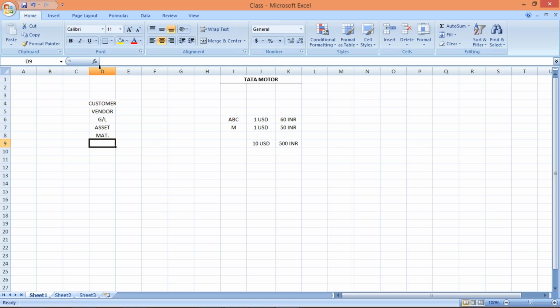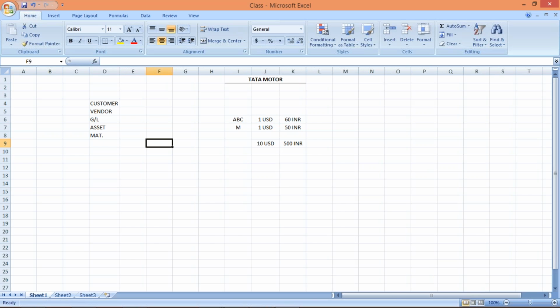So these are the account types which are going to be used while transaction posting. Customer account is denoted by D, vendor is denoted by K, GL S, asset A, and material M. This is the short form, you can say. So these are the account types, guys.